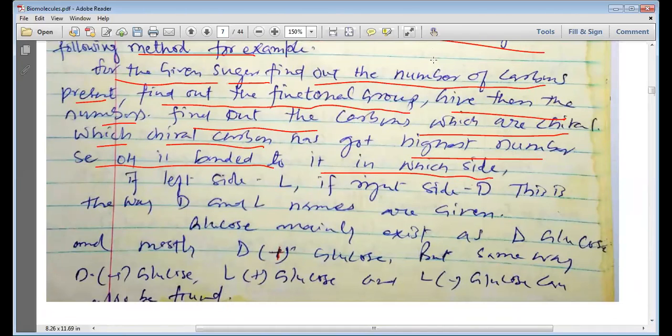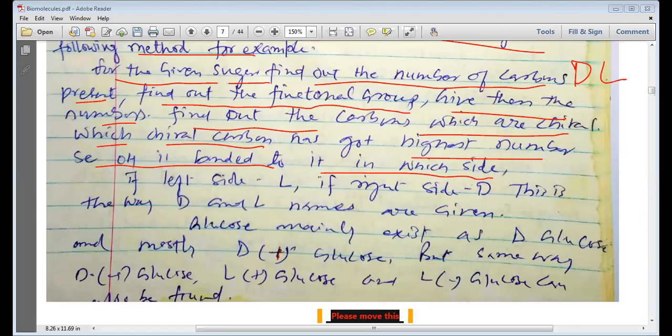So to give the capital D or capital L symbol to the various sugars, my dear students, we need to follow one particular formula. Now what do we do to give this name? First we need to find out the functional group.